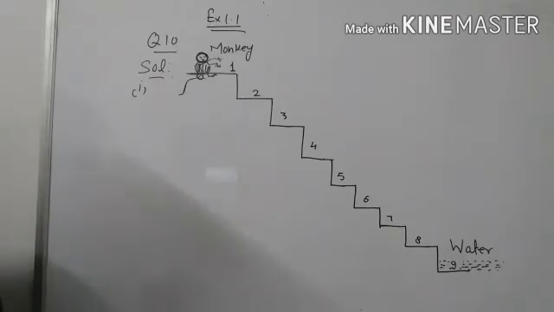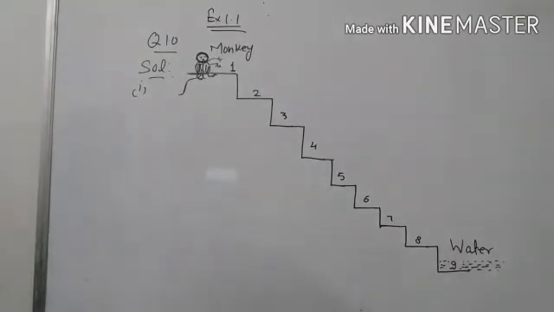The first part of this question is: he jumps 3 steps down and then jumps back 2 steps up. In how many jumps will he reach the water level?